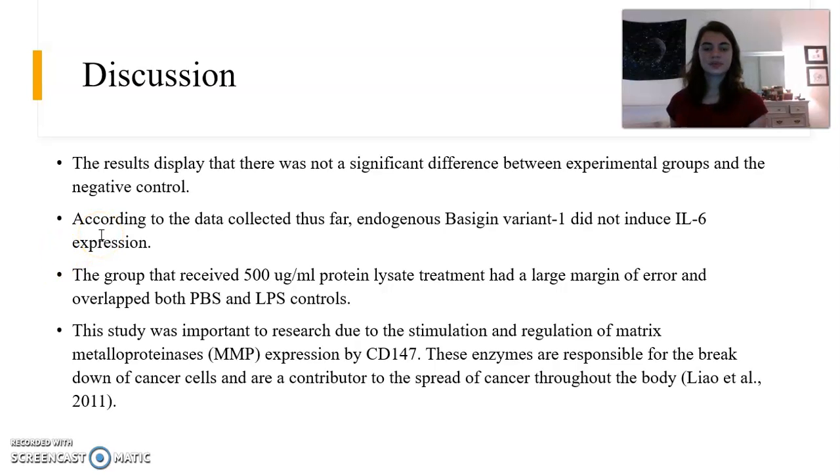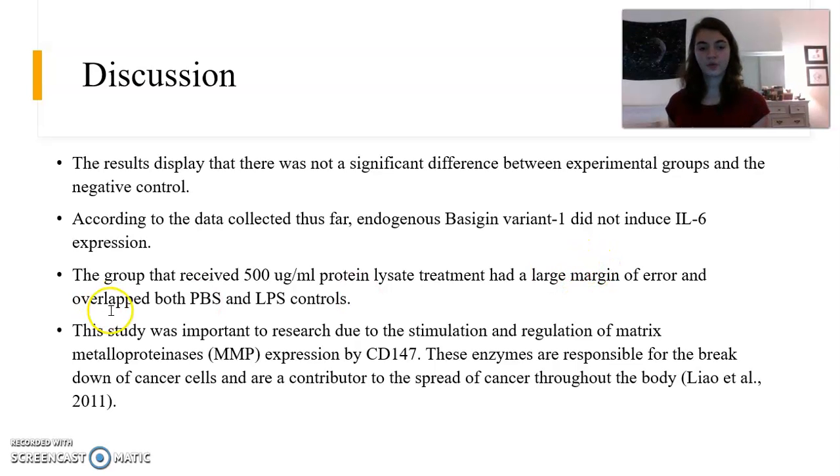So the results display that there would not be a significant difference between experimental groups and the negative control. This means that according to the data collected, endogenous Basigin variant 1 did not induce IL-6 expression, and our results were different from the results that Redzik received in his study.